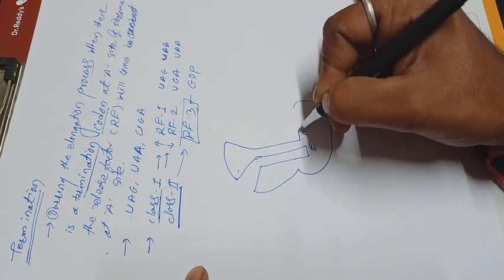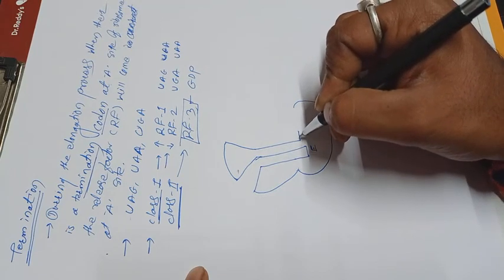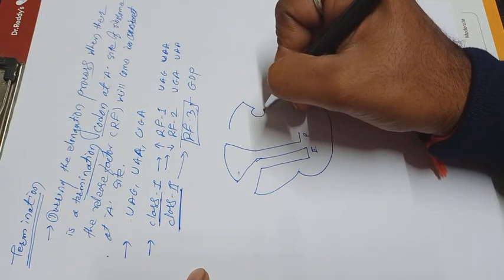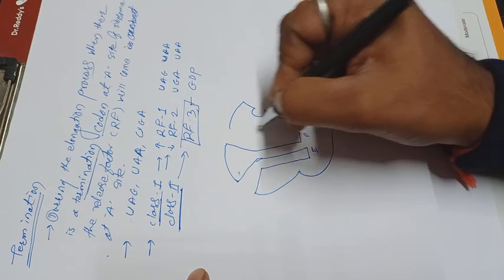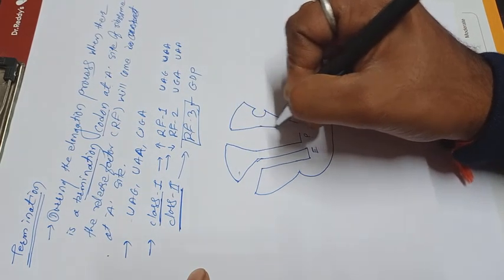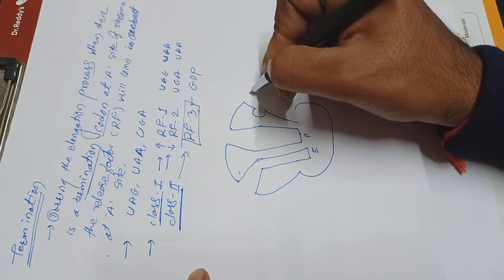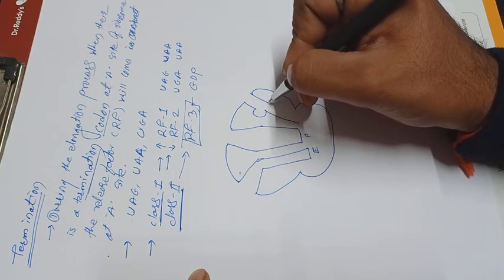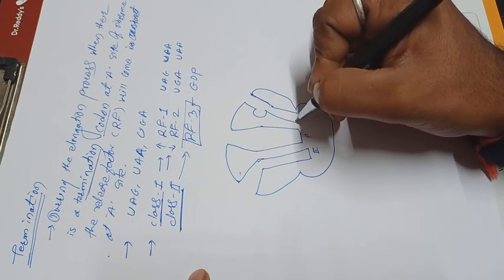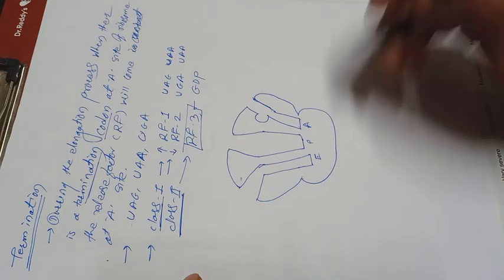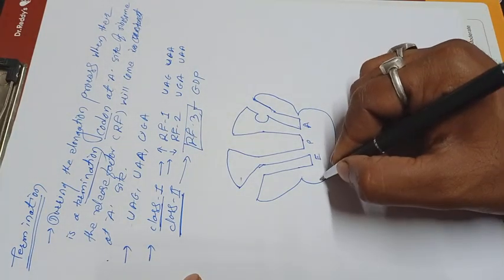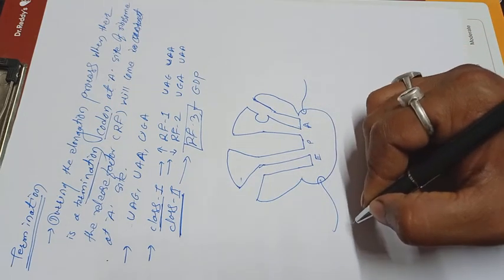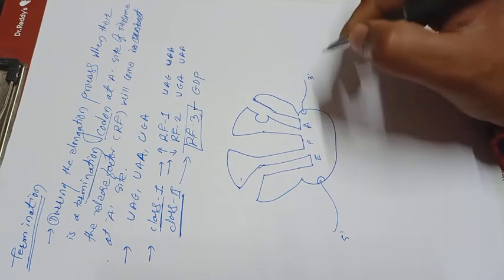This is the E site, this is the P site, and this is the A site, and from there the mRNA runs, with a 5 prime end and a 3 prime end.